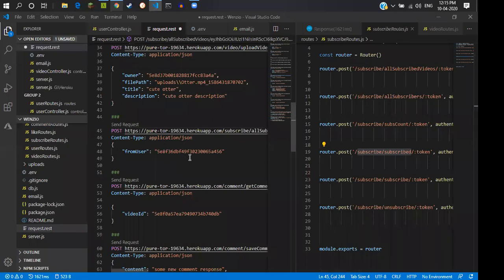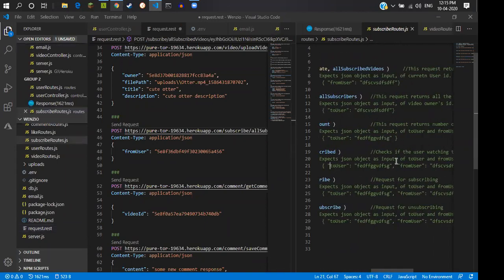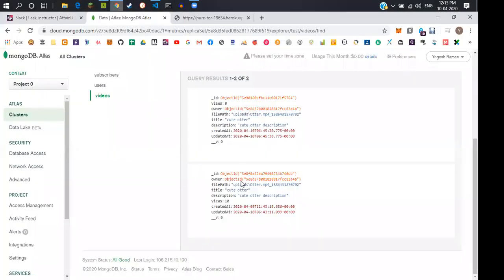For this, we need to send two key value pairs in the body: the to user, which is the ID of the user whose video this is, and the from user, the user who is watching that video. This user has uploaded a new video, but this video with 10 views is uploaded by some other user.